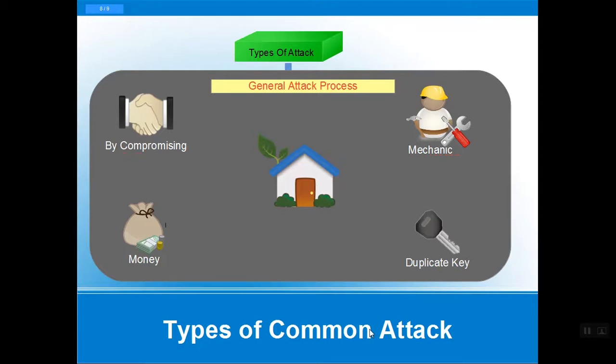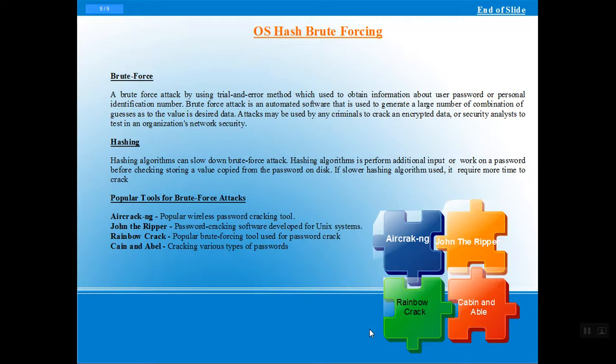Now next we have OS brute forcing attacks. As we already learned, brute force tries the possible combinations of different alphanumeric characters, which takes time to crack the password. The combinations are tried one by one, and once one is accepted, it goes on.